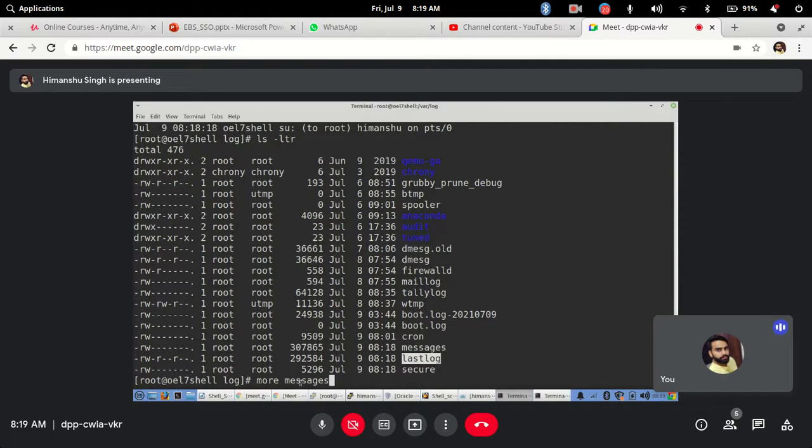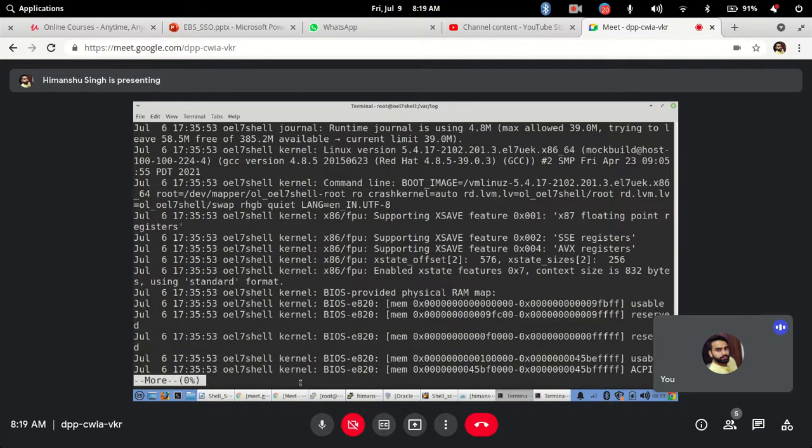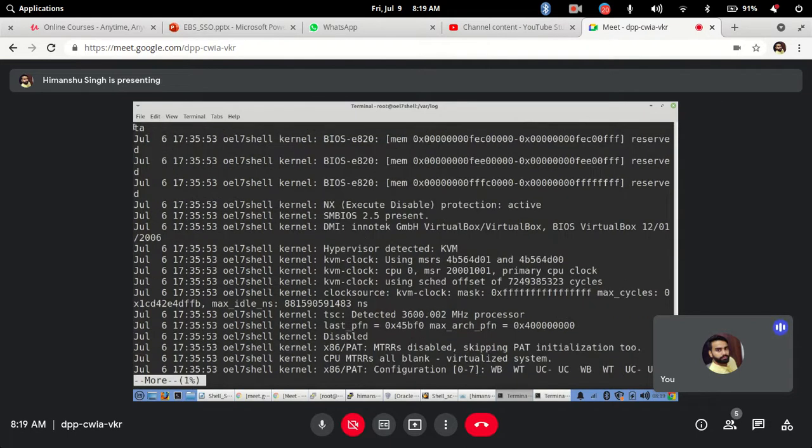Now if I hit enter, I am doing a more command first. If you see here, it has just displayed me the first page of the content on the screen. It is showing only 0% of the file displayed here. Now you can press any key, normally I use the space key, so as soon as I press space, it will navigate to the next page. Now it has shown me the next page content.